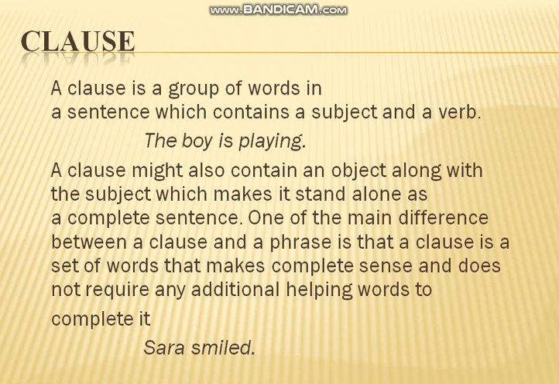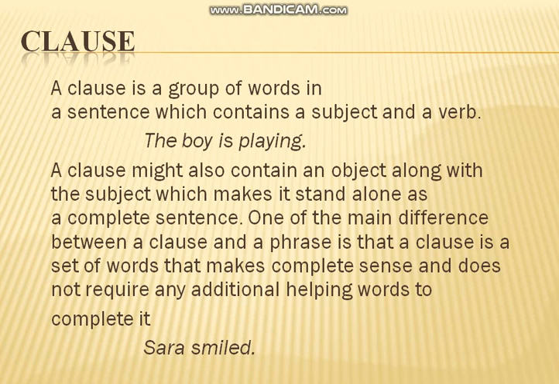So a sentence can also be made up of just a subject and a verb. Look at the example, the boy is playing. Here the boy is the subject because it is the doer of an action. Is playing is the verb because it is showing us an action. So it is a clause, and as you can see it is a complete sentence as well. But at times we have certain sentences which consist of more than one clause. So that's why we are saying that clauses are the components, the parts of different sentences.